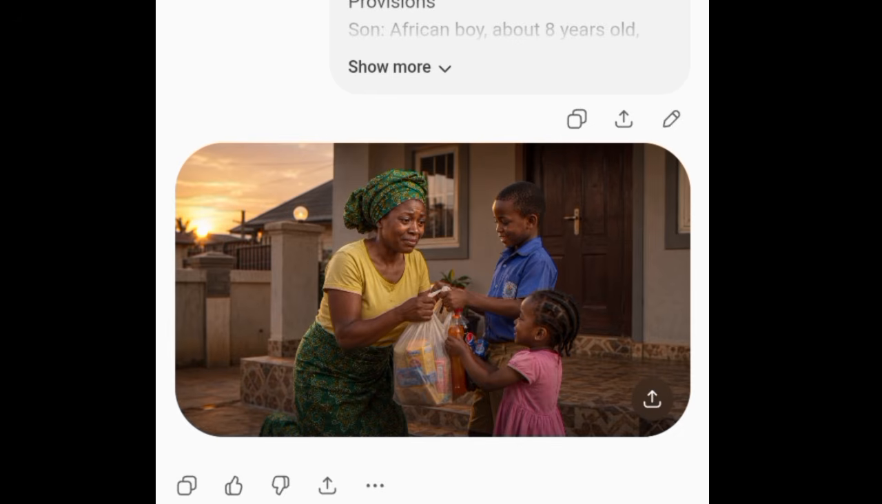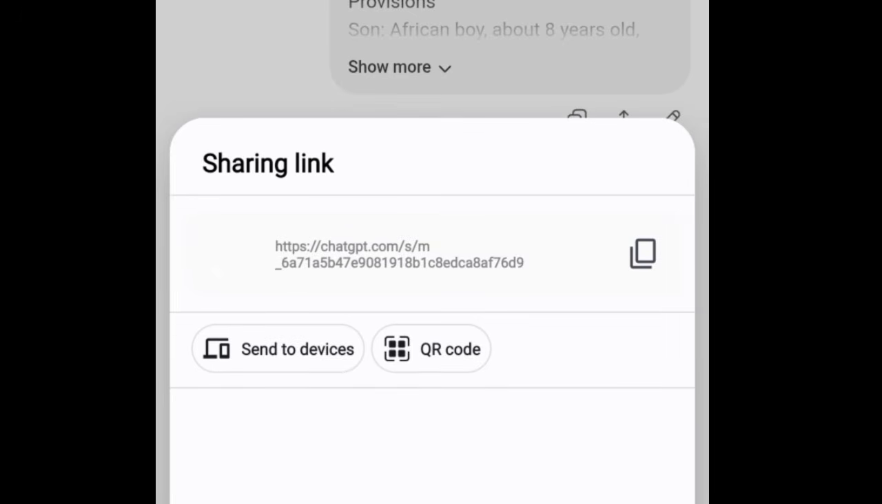One thing about ChatGPT is just that there is consistency, the same outfit all through and the same face. That's one thing about ChatGPT. This is the point where she handed over the provisions to the children. So I'm going to click to download.